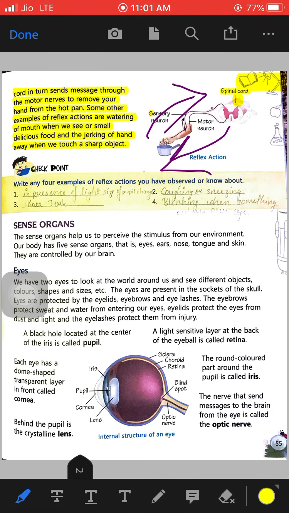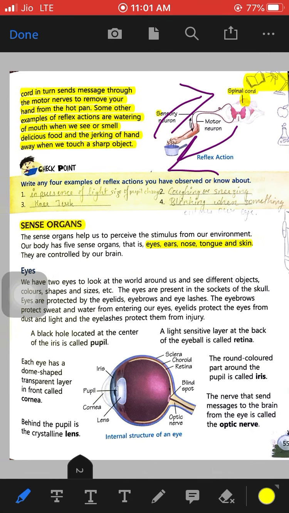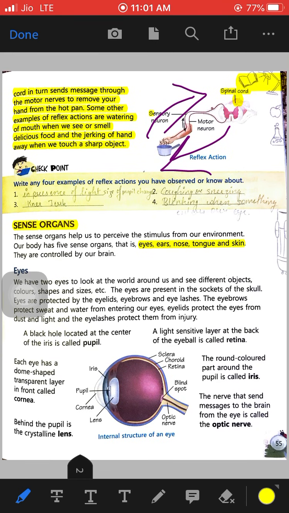Now we will study about the sense organs. There are 5 sense organs in our body: eyes, ears, nose, tongue and skin, and these are controlled by the brain.